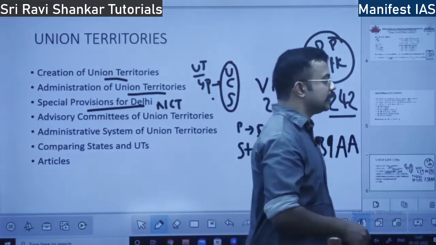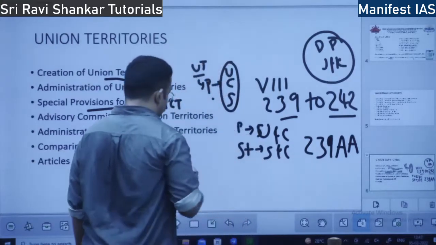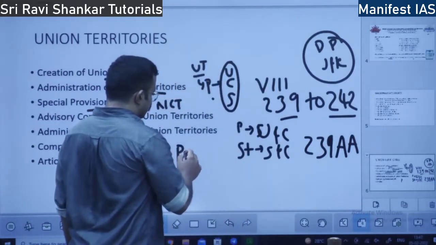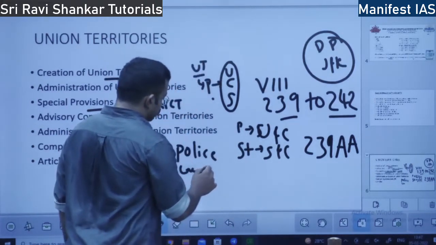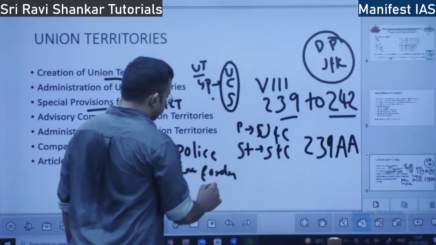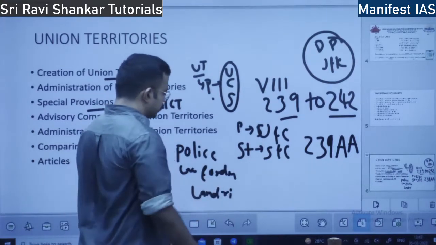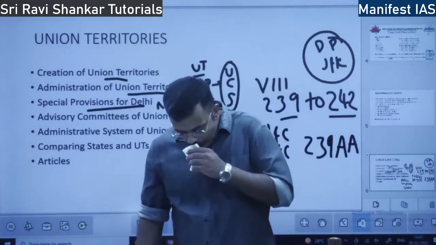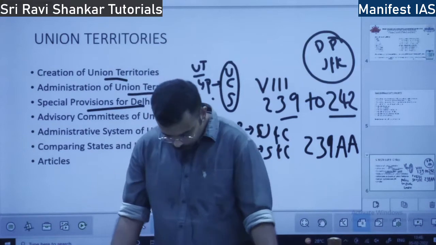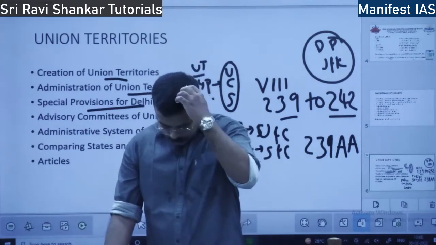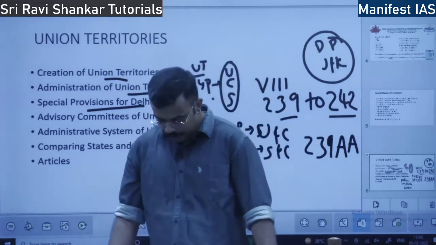So, this is the point of contention between the union government and the Delhi government. Which are the 3 areas? Police, law and order, and land rights. These are the 3 areas where the parliament alone can make a law. The state legislature cannot make a law.